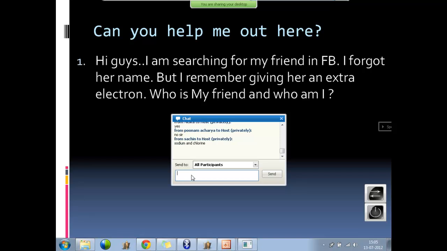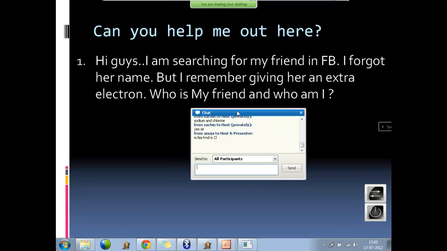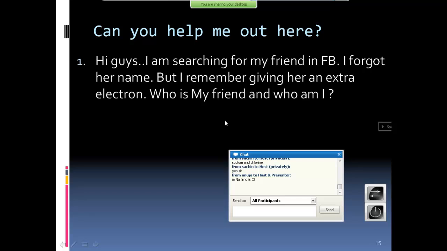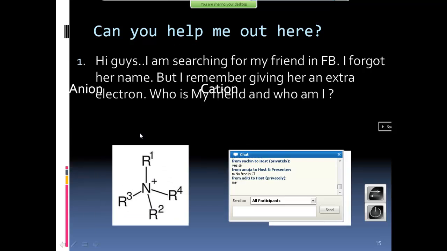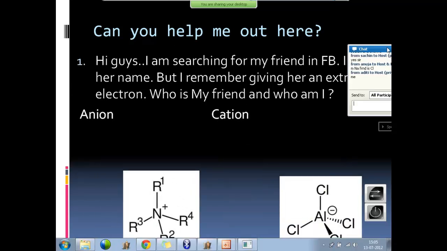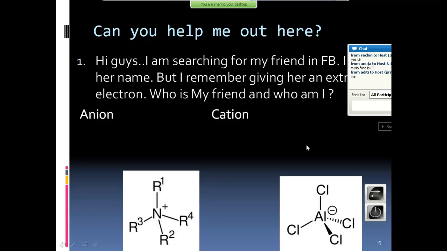Sodium and chloride. How can we be so sure, Sachin? It can be potassium and chloride also. Simple. Anion. And who is the anion here, you or your friend? Friend is anion and you are cation. Right? Cation has a positive charge, anion has a negative charge.